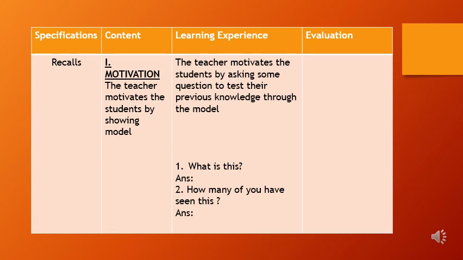Okay, so the first step is motivation. You know very well, the first step in teaching of prose is motivation. So in motivation, you should write the teacher motivates the students by showing a model. And again in learning experience, you should write the teacher asks the students some question to test their previous knowledge using the model. Okay, so you can write whatever method the teacher is making use of. If the teacher is showing a model, you should write the teacher shows a model and asks the students some question. If the teacher is telling some stories in the motivation column, you can write the teacher motivates the students by telling a short story, like that.